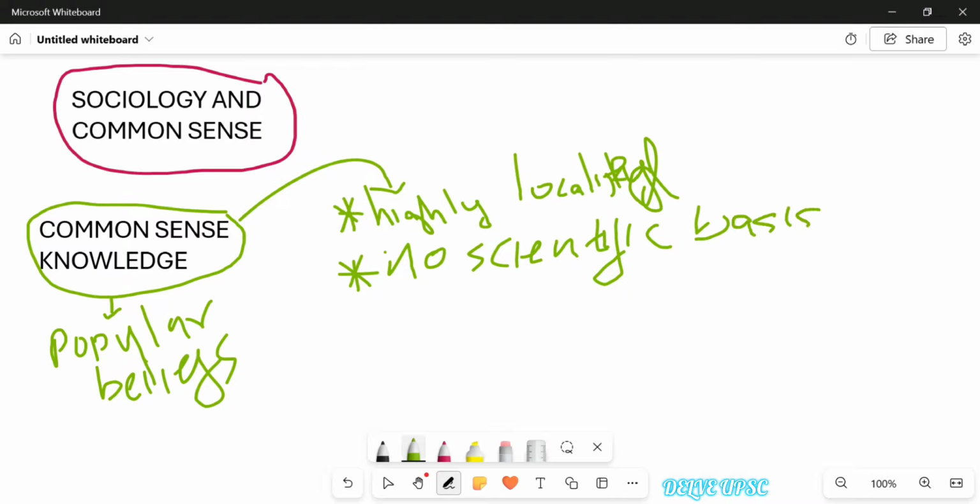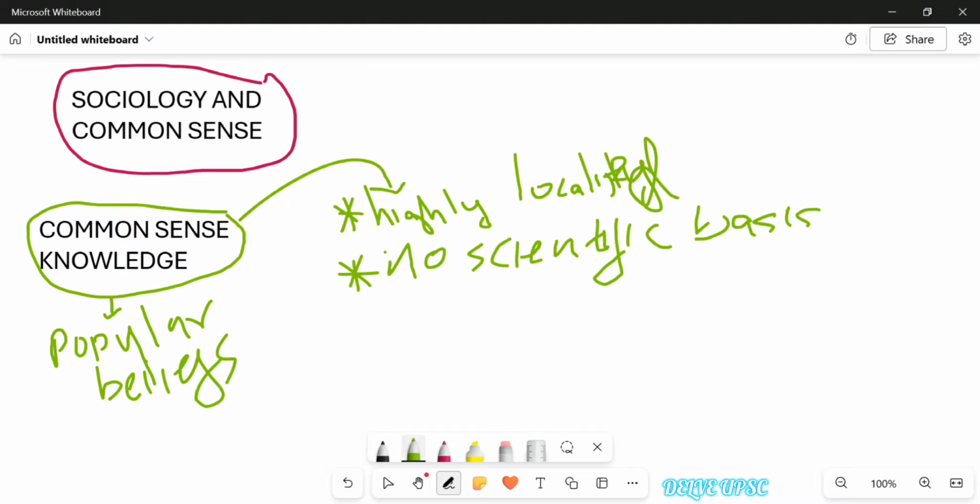For example, you might have heard that women are emotional and men are aggressive. There is no scientific evidence to prove this, right? But this is generally believed by people. Men can be angry and rude, while women are expected to be calm and emotional. That is why we see higher participation of women in the care economy also.